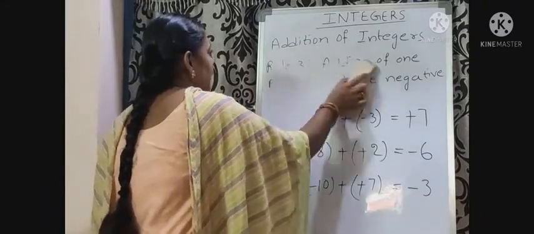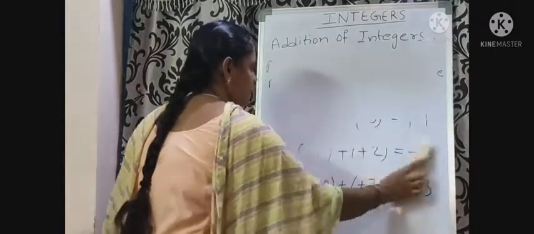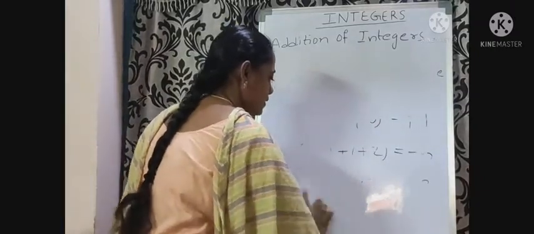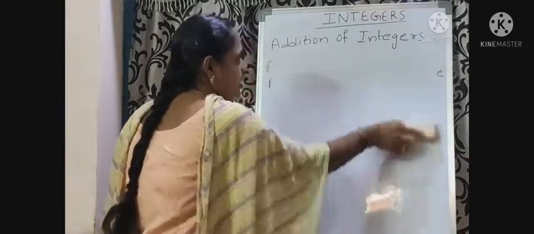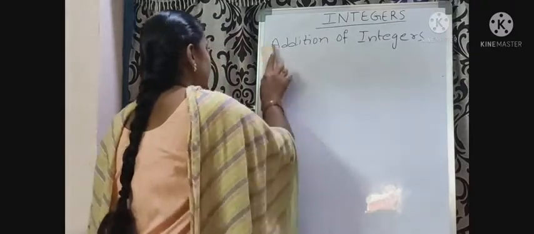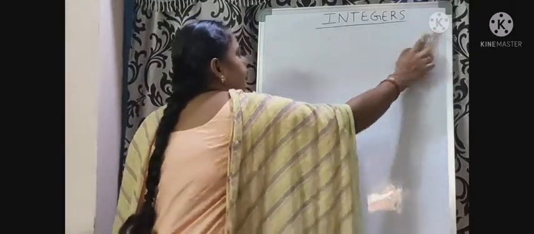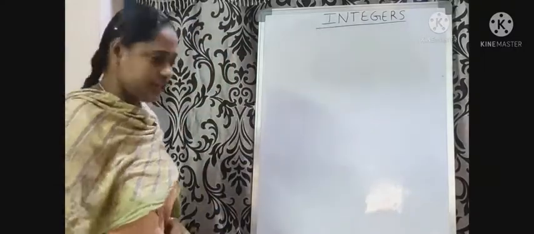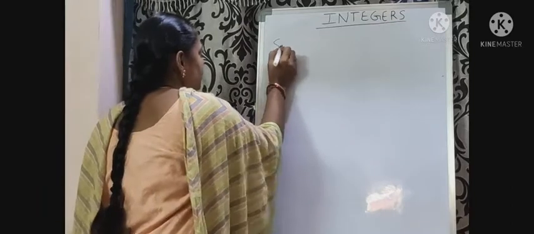Now we will discuss subtraction of integers. What is subtraction? What is the difference between addition and subtraction? Addition means adding of things.